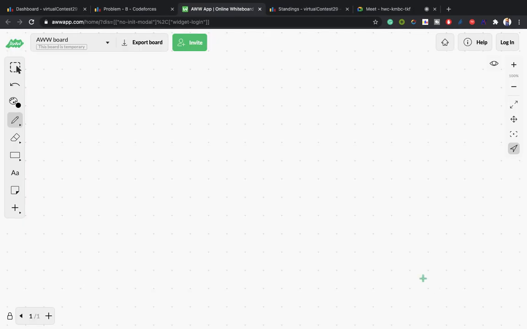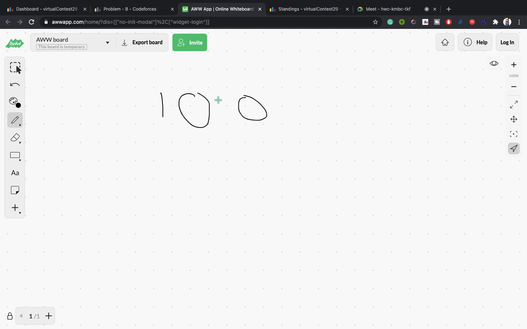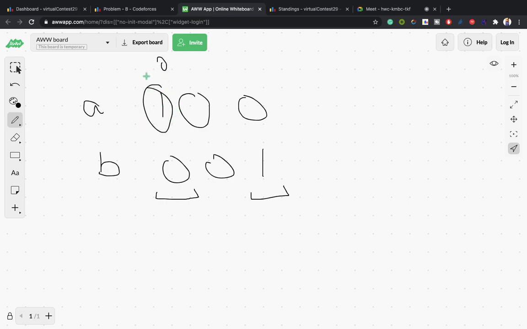After seeing this question, let's take one example: a is 1 0 0 and b is 0 0 1. We have to make string a equal to string b. Here the indices which are not the same are 0 and 2. So I can flip this index to 0, and it will be equal, and I can flip the other index to 1, and again that index will be equal to 0.